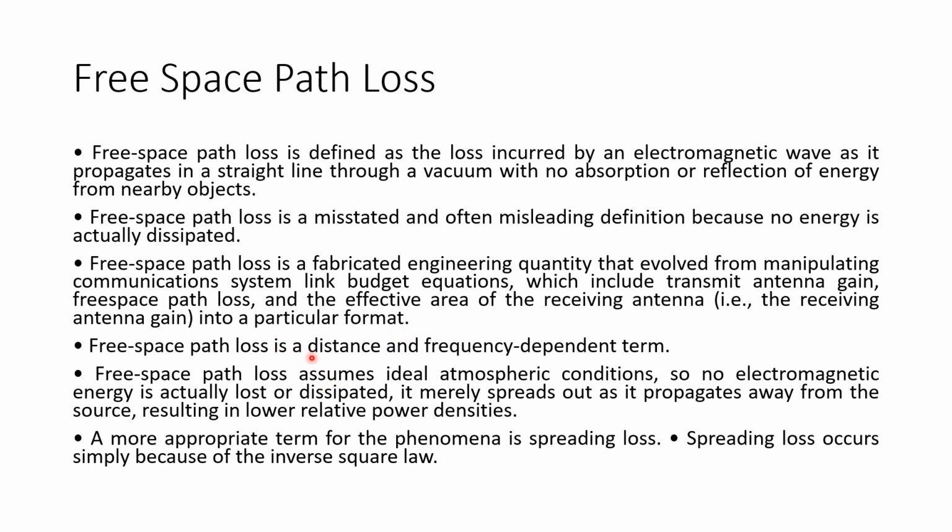Looking at the equation, we can see it is a distance and frequency dependent term, and no energy is dissipated. That is important. We consider free space path loss only in ideal atmospheric conditions. The energy merely spreads out as it propagates away from the source, resulting in lower power density.